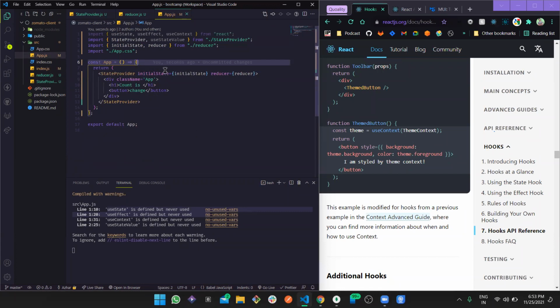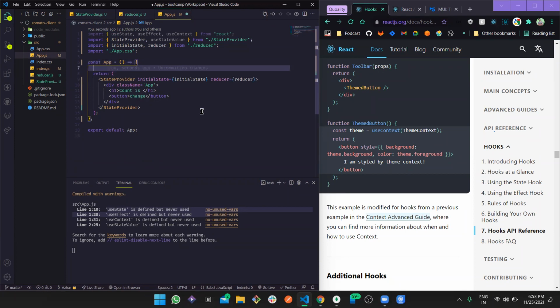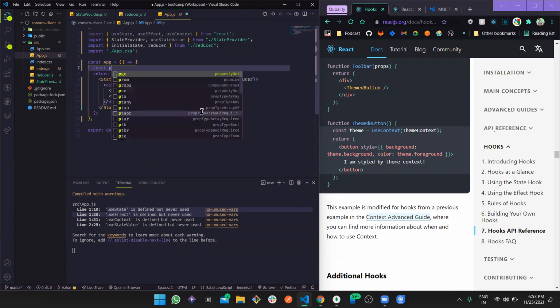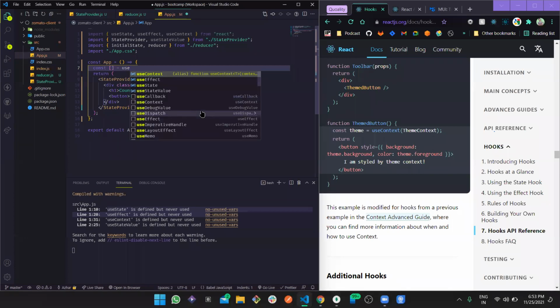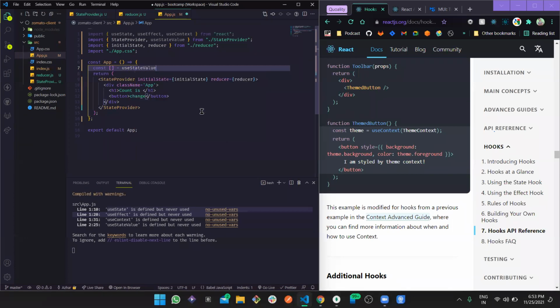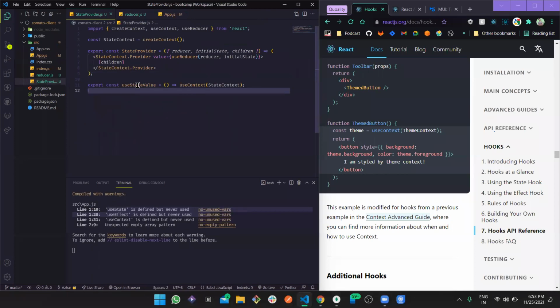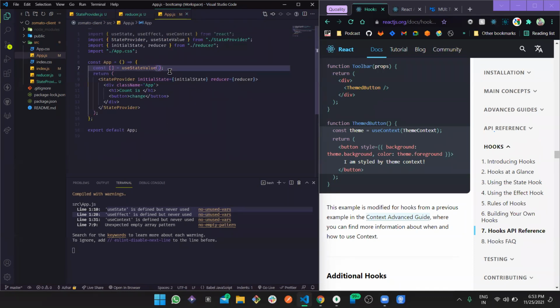Yes, we can use UI, but okay, let's just end this. Let's get a short demonstration, and then we can move forward and get more. So use state value, and this is the state value we are getting from this. For this state provider, we are simply exporting this as state value, right? And here we are importing this.